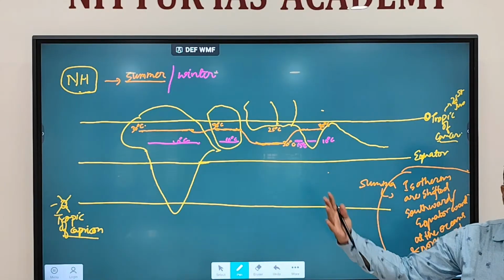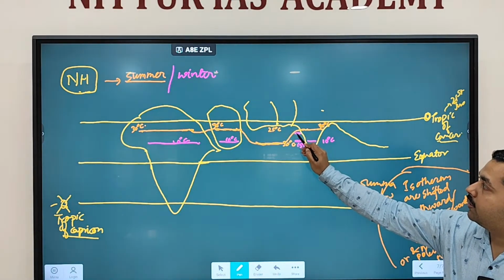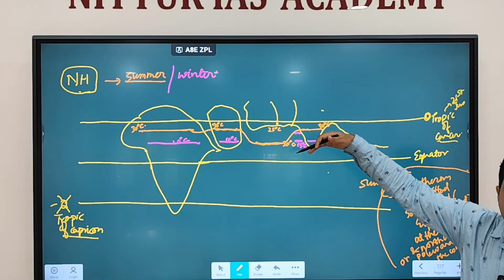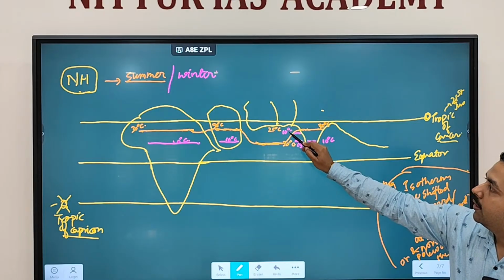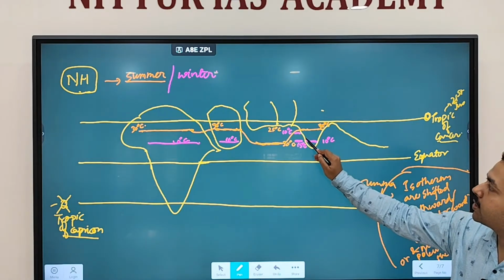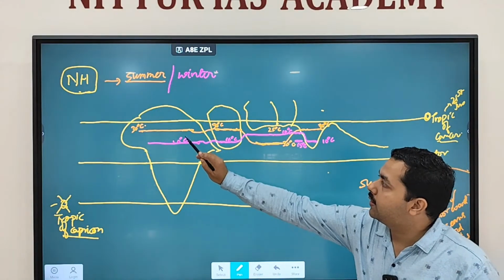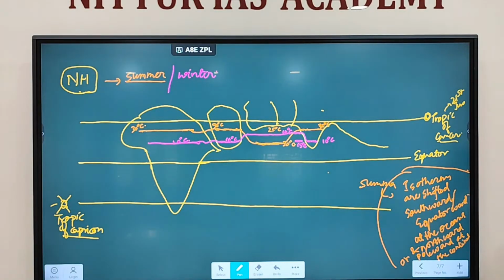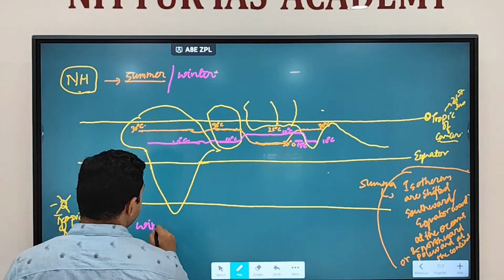So where will the water have 10 degrees Celsius? If you move away from the equator, temperature will decline. So water will have 10 degrees Celsius somewhere over here. So now if I connect the isotherms, this is how you'll find isotherms in the winter condition. So what conditions are you getting with regard to isotherms in winter?